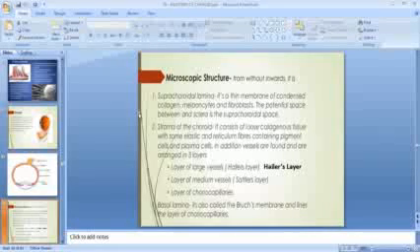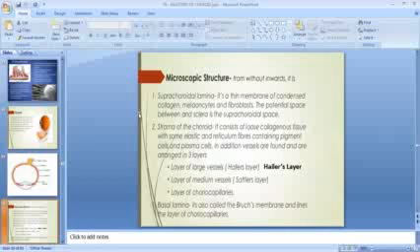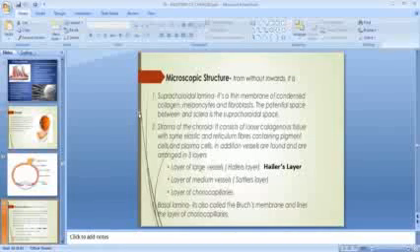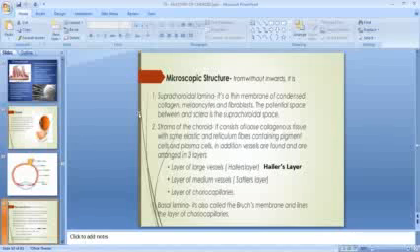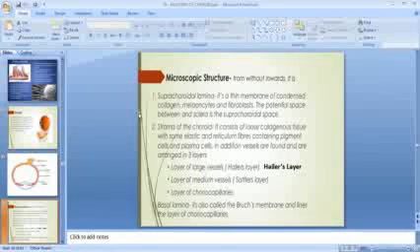The suprachoroidal lamina is a thin membrane of condensed collagen, melanocytes, and fibroblasts. The potential space between this layer and the sclera is called the suprachoroidal space. Second layer is the stroma of the choroid. It consists of loose collagenous tissue with some elastic and reticulum fibers containing pigment cells and plasma cells. In addition, vessels are found and are arranged in three layers.